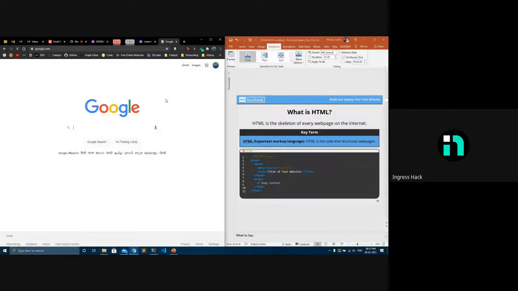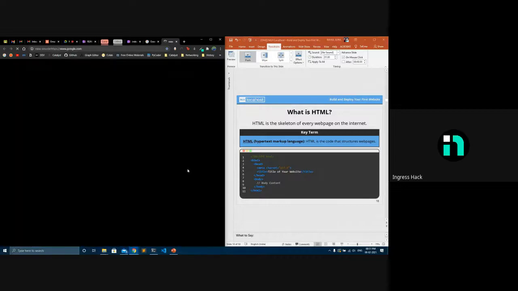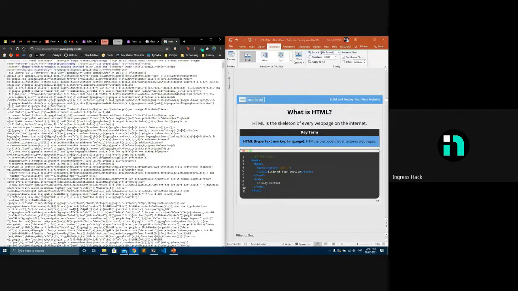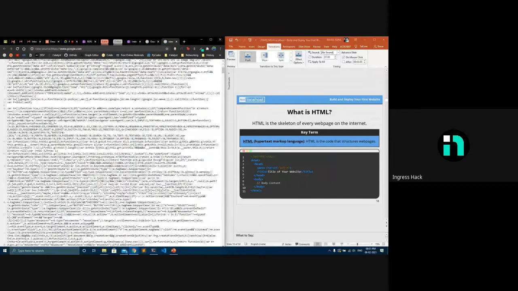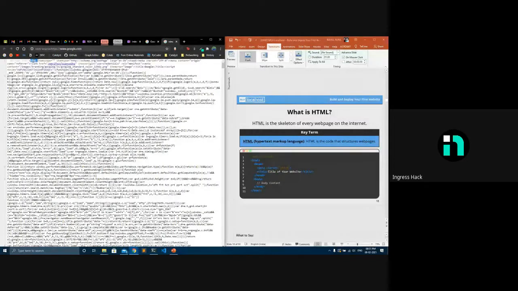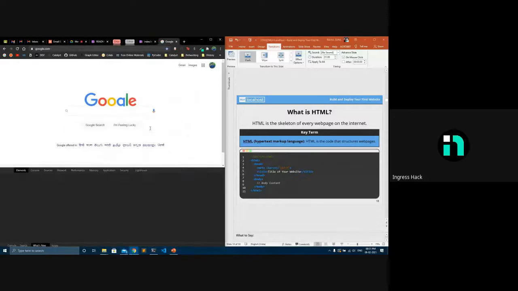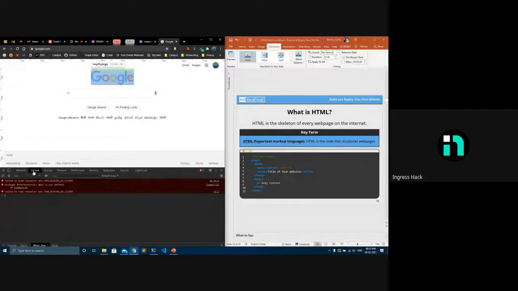When I open the source code of Google, even that is in HTML. Since it's Google, it has a lot of stuff, but even that's in HTML. That's a very basic HTML. Everything, be it Google or the site that you're making, or the Apple site or whatever site it is, is structured using HTML, and it has a styles page also. It has a lot of CSS pages,